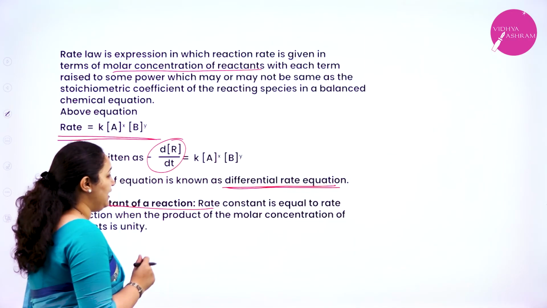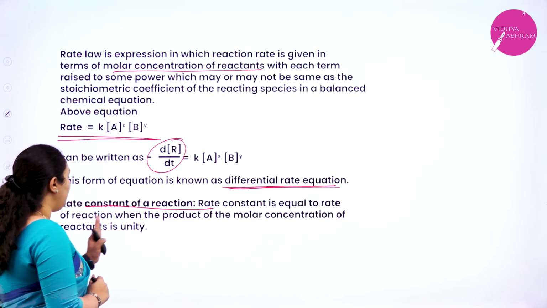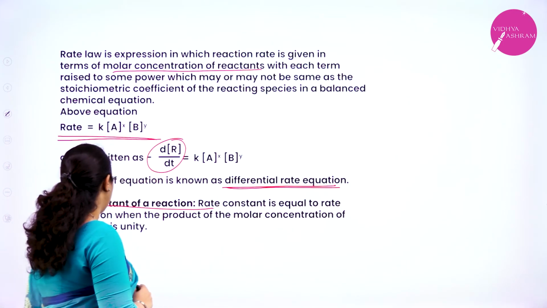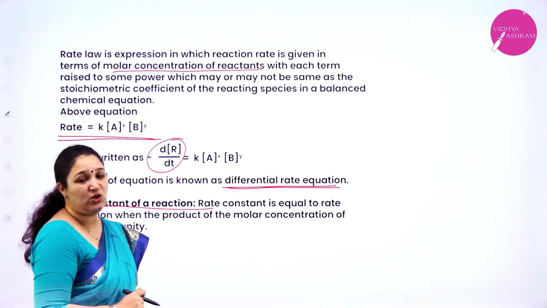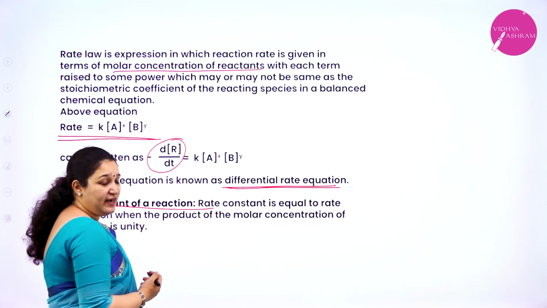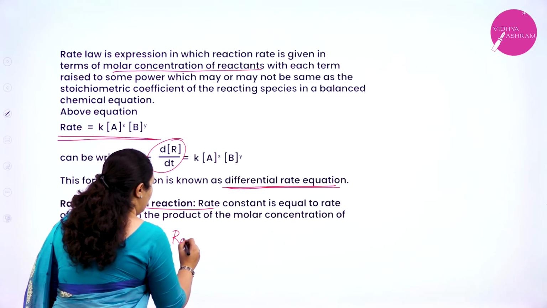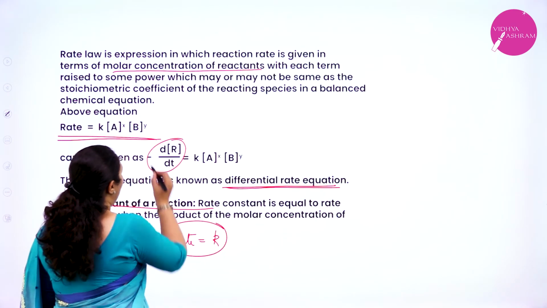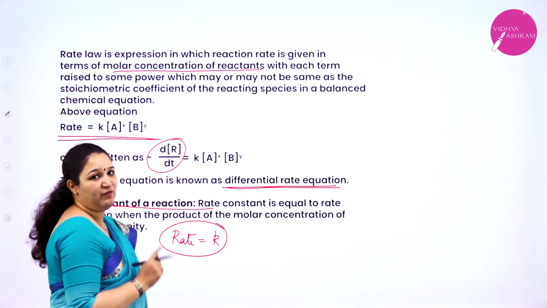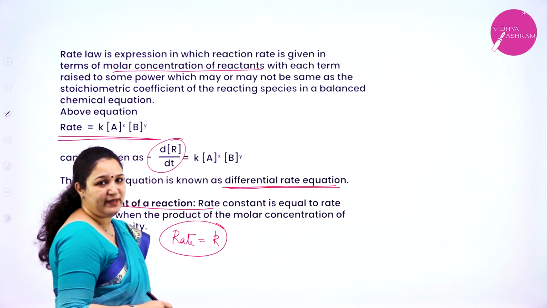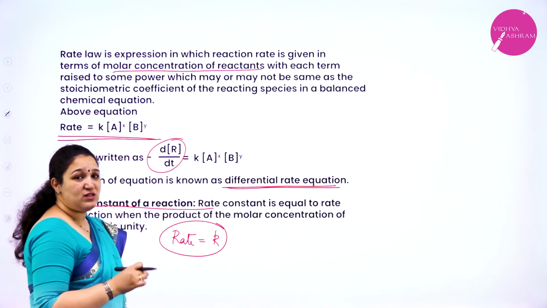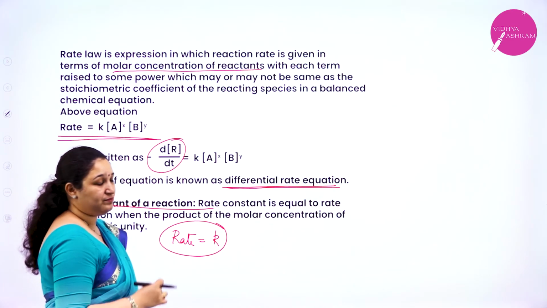Rate constant is equal to the rate of a reaction when the product of the molar concentrations of the reactants is unity. So the rate constant will be equal to the rate of the reaction when molar concentration is equal to 1, or unity. Okay. So that is the definition for the rate constant of a reaction.